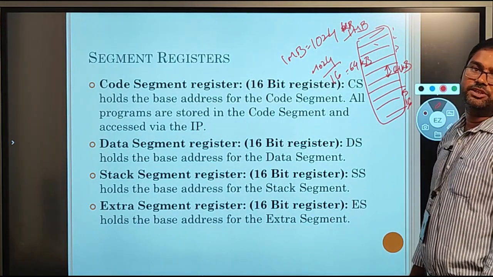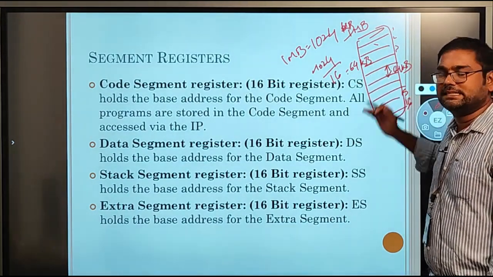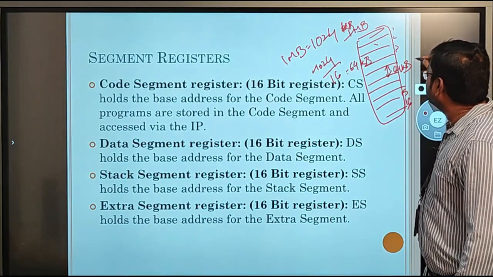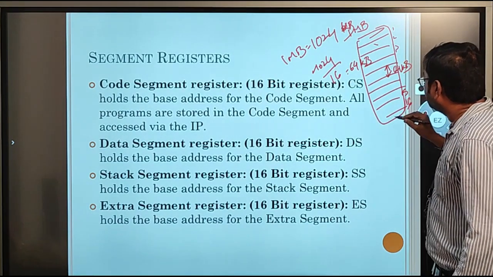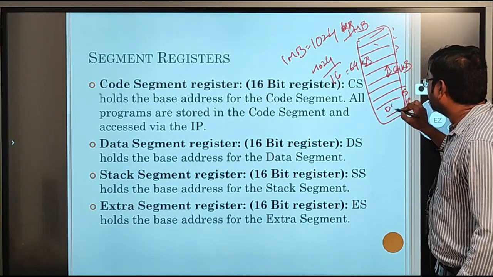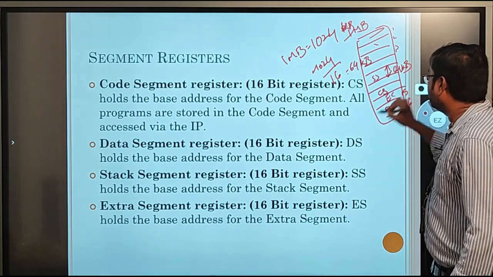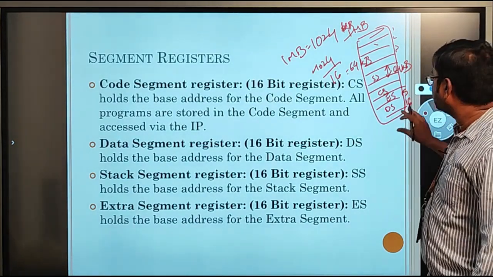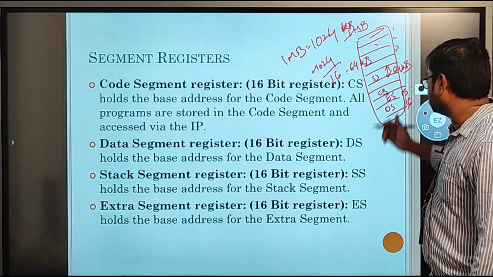So this is the memory segmentation. The physical memory is completely divided into 16 logical segments, and each segment has a size of 64 KB. In these segments we are storing data, code, stack, or any extra data.